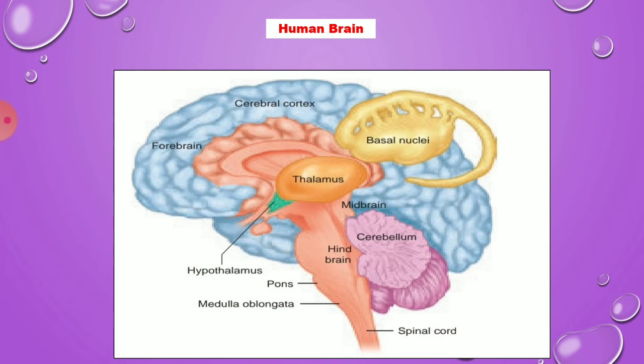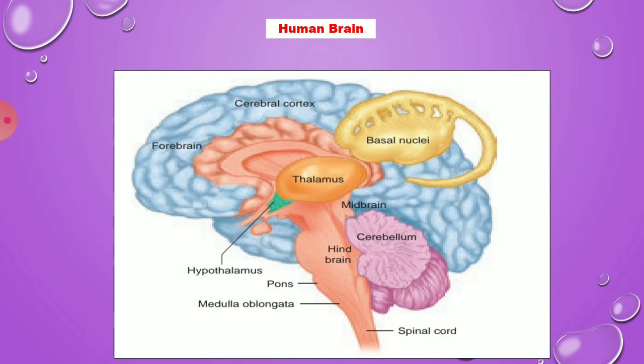Next, the hypothalamus. It lies at the base of the thalamus; at the end of the thalamus, the hypothalamus starts. This center controls involuntary functions like hunger, thirst, sleep, sweating, sexual desire, anger, fear, water balance, blood pressure, etc. These are all involuntary functions: without orders from the brain, the function goes on continuously. That is called involuntary action.